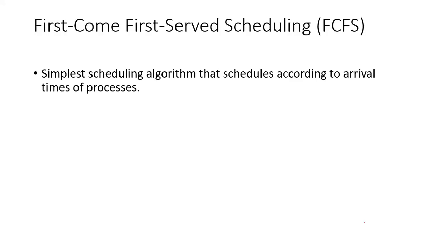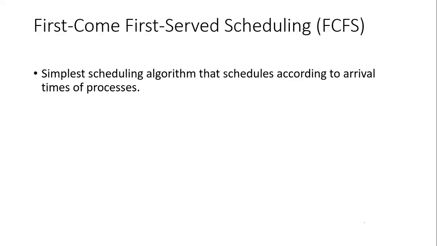This algorithm is the simplest algorithm because it schedules according to the arrival time of the process. So it is very important here because this algorithm works on arrival times of the process.